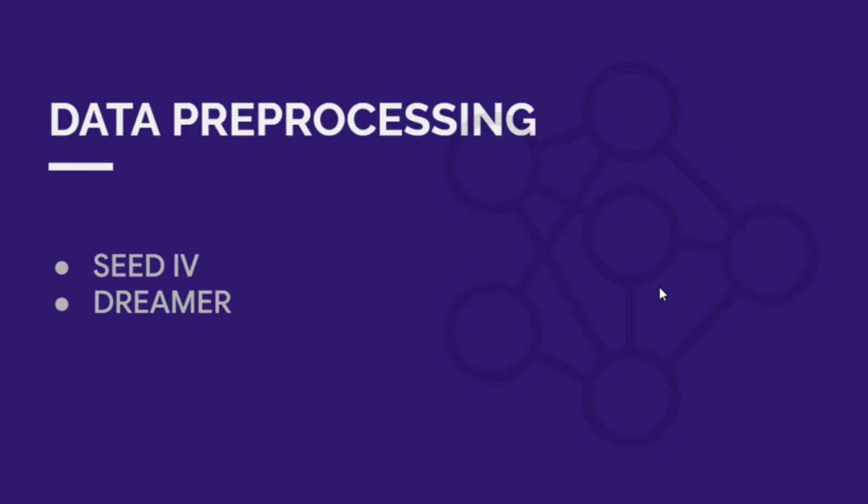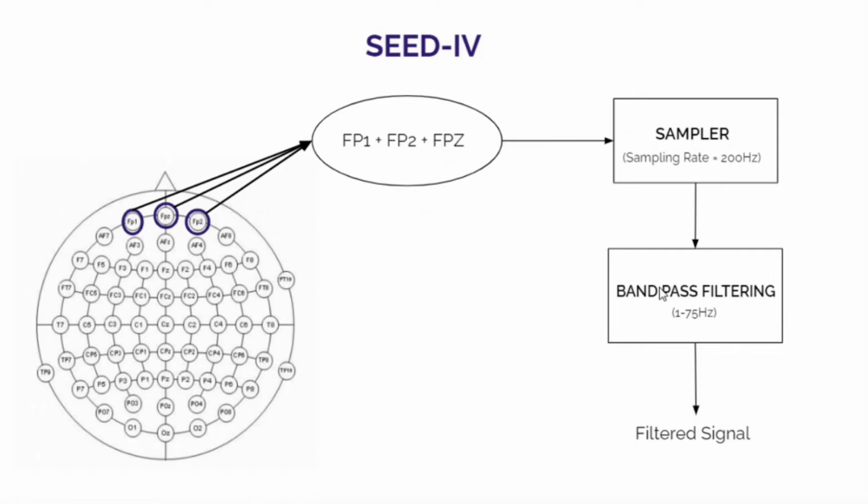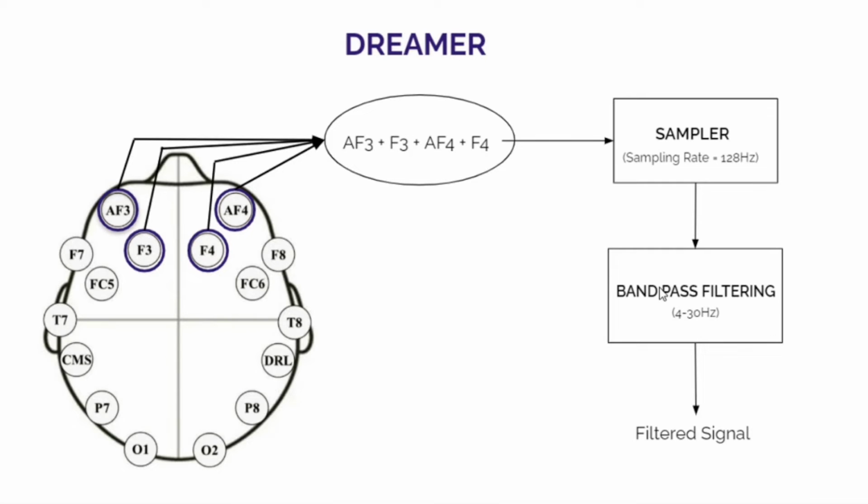The pre-processing of the datasets is as follows. The 62-channel ESI Neuroscan system has been used by the authors of the SEED4 dataset, and we have used the channels FP1, FP2 and FPZ, which have been merged, sampled at 200 Hz and filtered in the 1 to 75 Hz band range. The 14-channel Emotiv EPOC wireless EEG headset was used by the authors of the DREAMER dataset, and we have used channels AF3, F3, AF4, and F4, which have been merged, sampled at 128 Hz and filtered between 4 to 30 Hz.